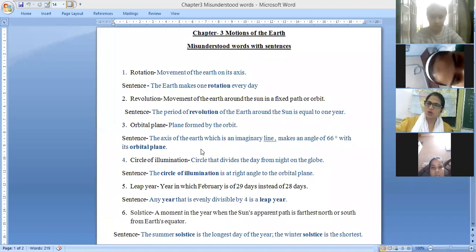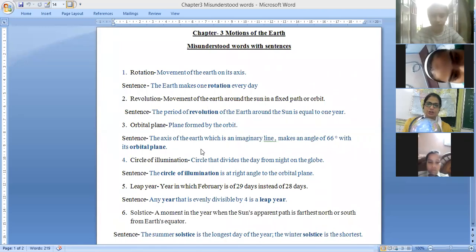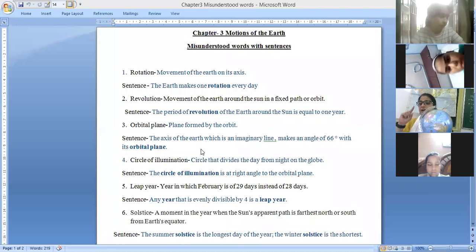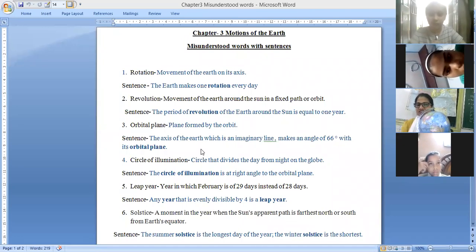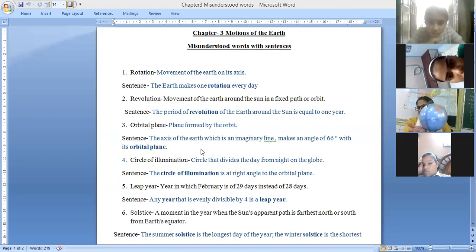The axis of the earth is an imaginary line, as we have already studied in the last chapter, and it makes an angle. At which angle is it tilted? It is tilted at 23½ degrees, and it makes which angle with its orbital plane? 66 degrees.